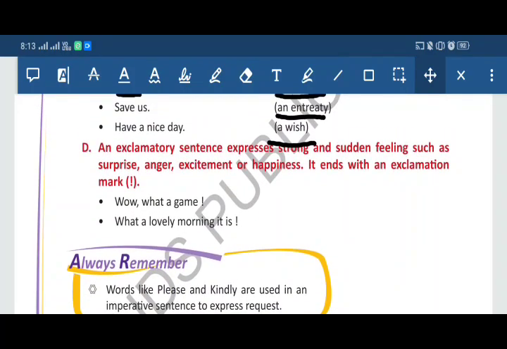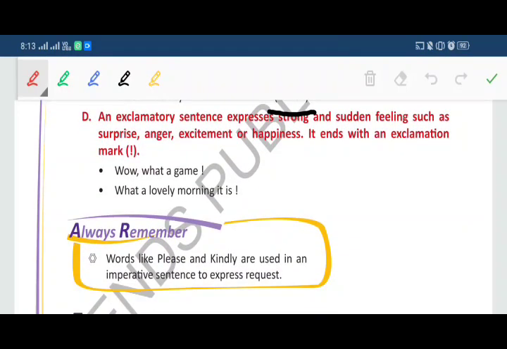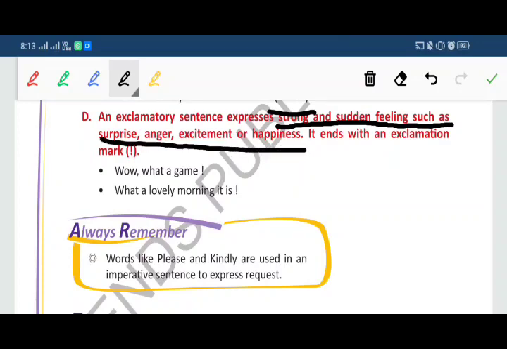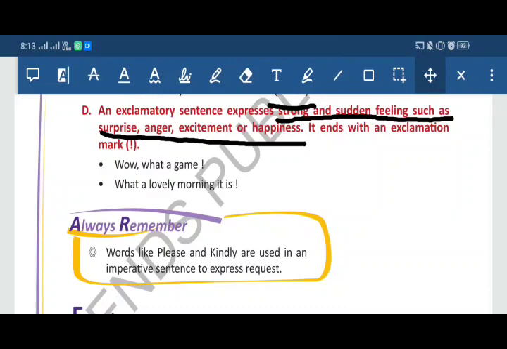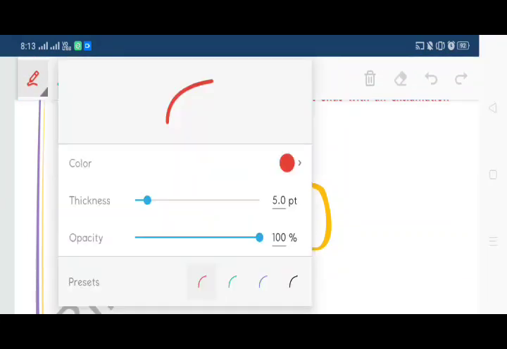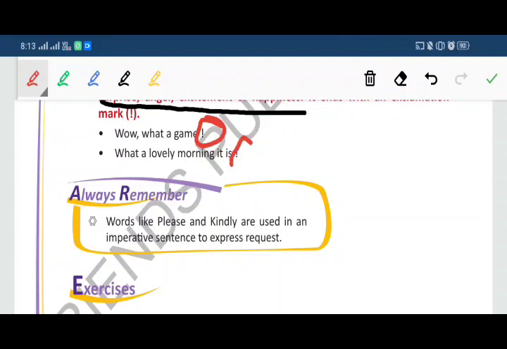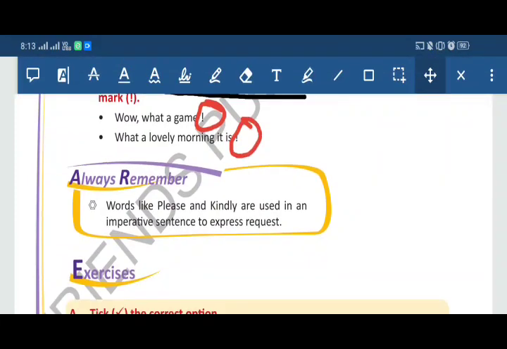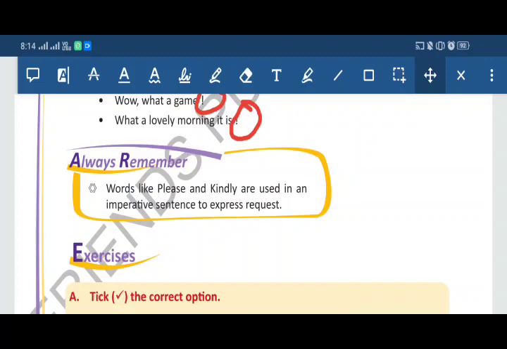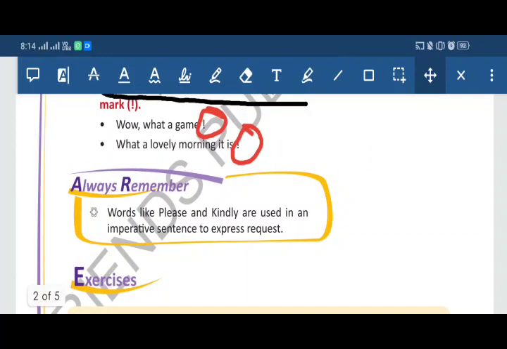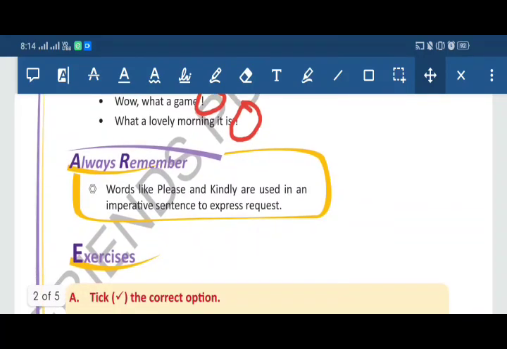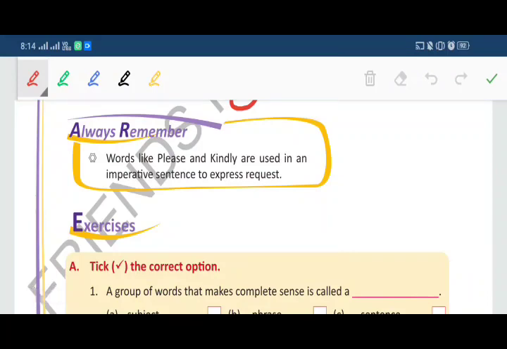Now our fourth kind is exclamatory sentence. An exclamatory sentence expresses a strong and sudden feeling such as surprise, anger, excitement or happiness. It ends with an exclamation mark. Look at the example. Wow, what a game! Exclamation mark at the end of the sentence. So it shows our sudden and strong feelings. Our second example is, what a lovely morning it is! Again you can notice that at the end there is an exclamation mark. Always remember students, words like please and kindly are used in an imperative sentence to express request.